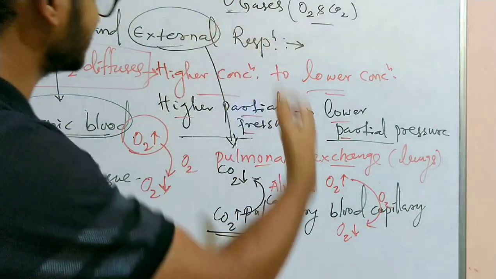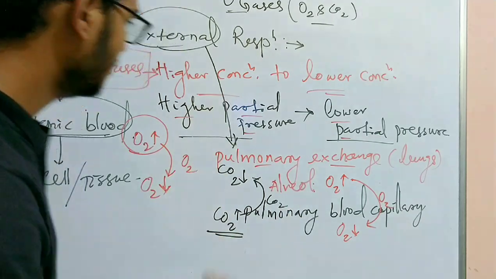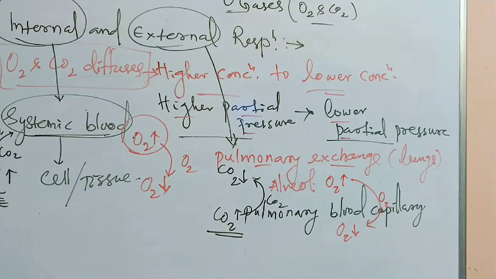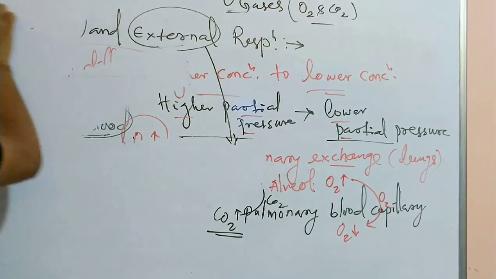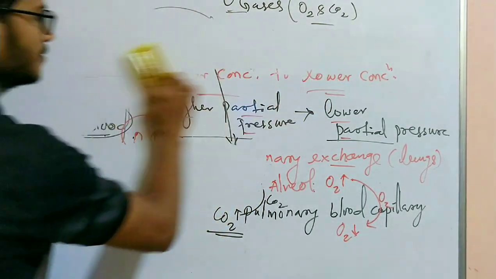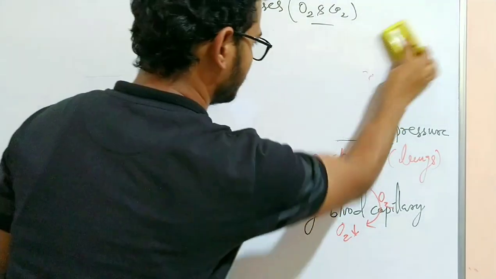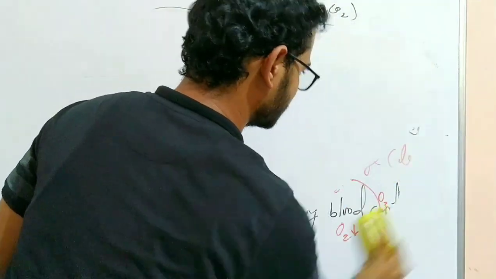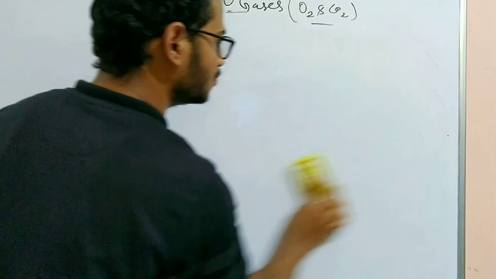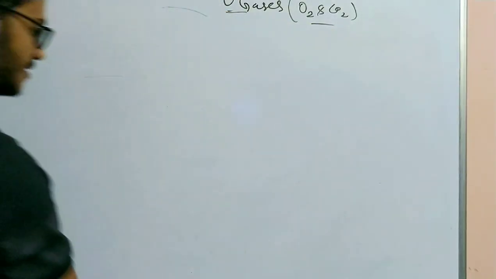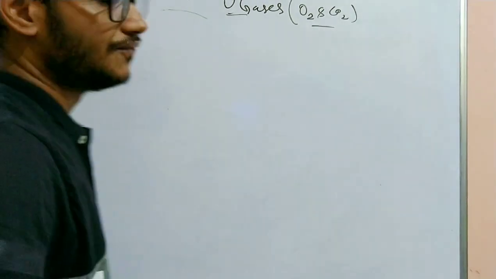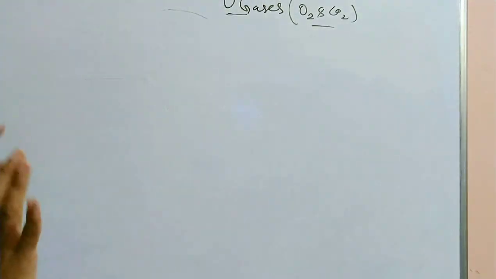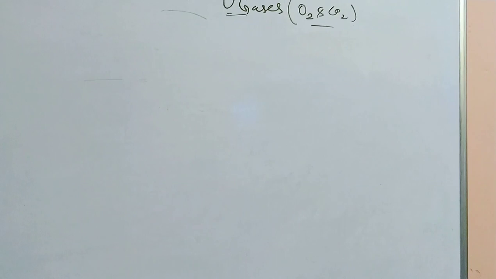So let's discuss the mechanism of gaseous exchange, how it takes place, with a simple diagram. How the exchange of gases takes place with the help of the difference in partial pressure, through diffusion from a region of higher partial pressure to an area of lower partial pressure. So let's discuss it with the help of a simple diagram.